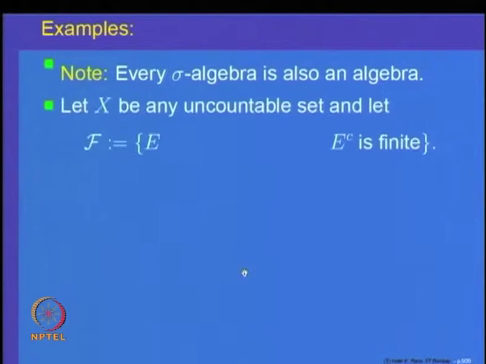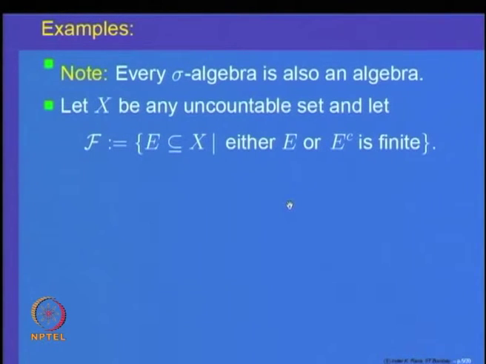Let us look at an example. X is an uncountable set, and let us look at the collection of all those subsets of X such that either the set is finite or its complement is finite. So, an element E is in this collection F if either the set is finite or its complement is finite. We had already shown that this collection F is an algebra.